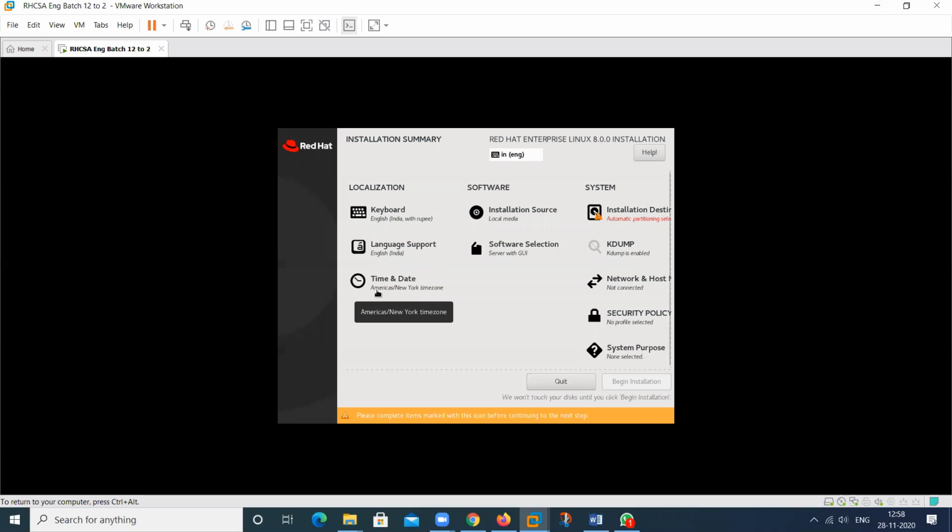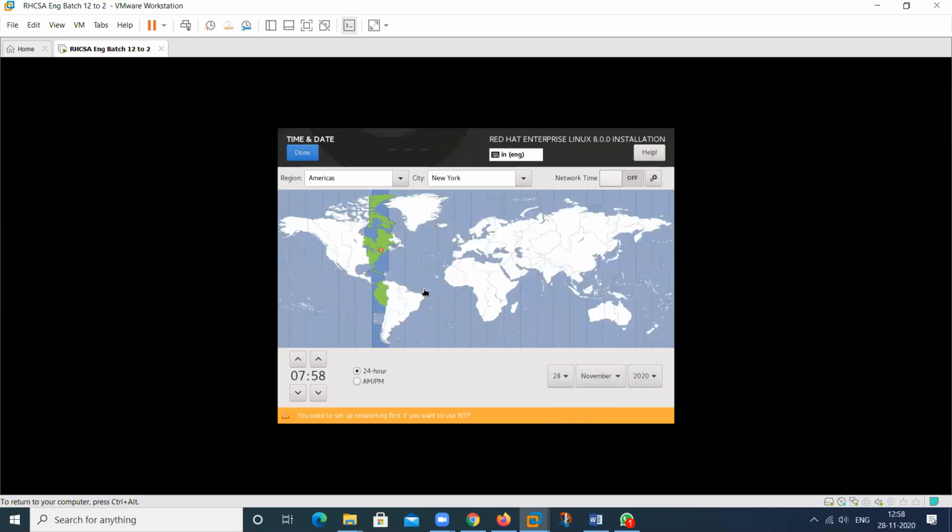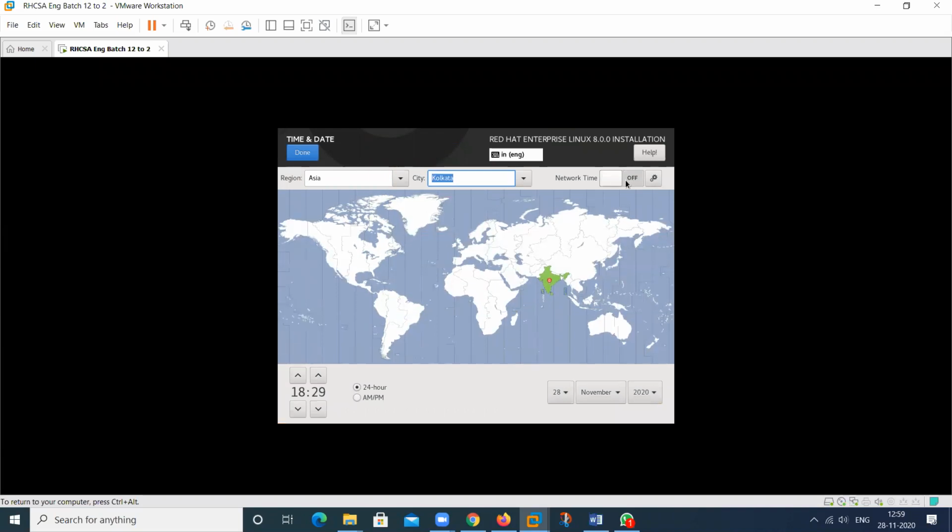Here time, it's a New York time zone. Select your time zone. Click on the map of India. Then region is Asia, cities Kolkata. You can select that NTP server also. If you have NTP server, you can turn on this particular information, so it will take time from the NTP server, but at this time we don't have NTP server, so it's not on. At this time we don't have.